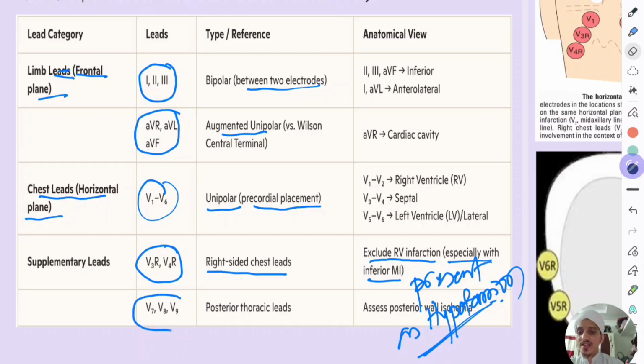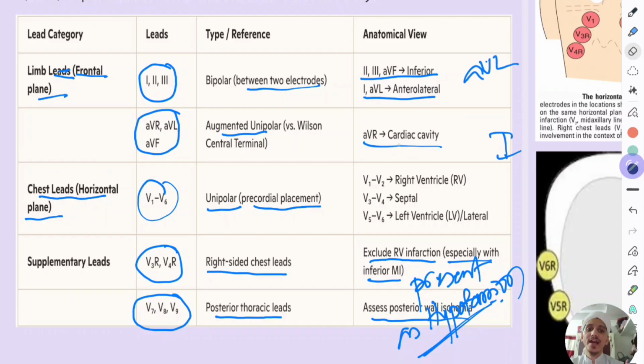And in some cases we will record V7, V8, V9, which are known as posterior thoracic leads, to assess posterior wall ischemia. Okay, now remember this one: 2, 3, AVF act as inferior leads, and 1, AVL act as anterolateral leads. Actually, lateral leads you can say, because lead 1 is here and AVL is here. So actually it is a lateral lead.